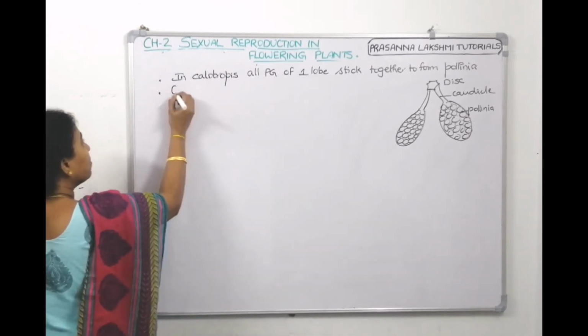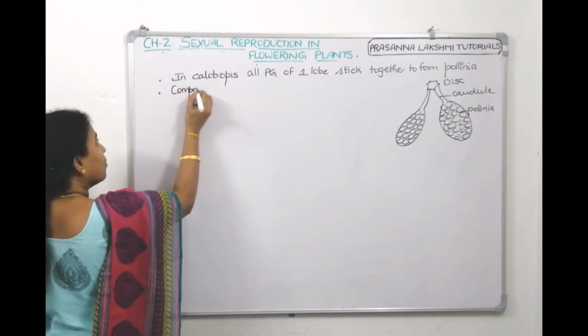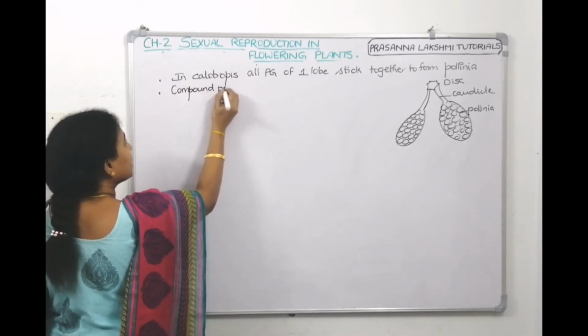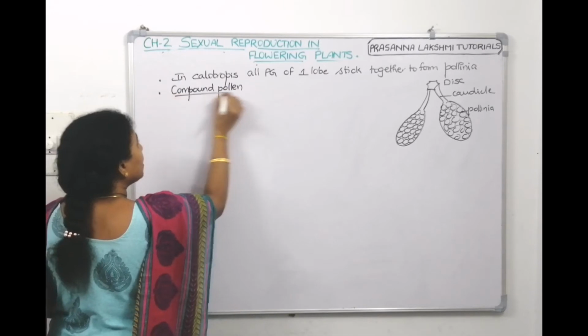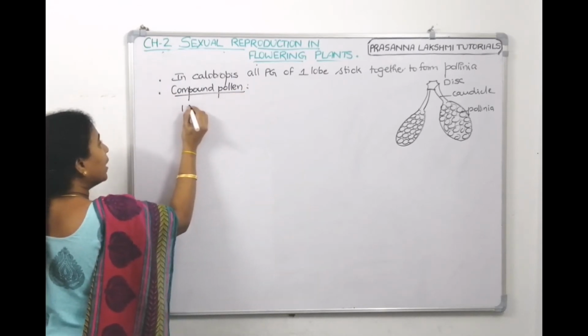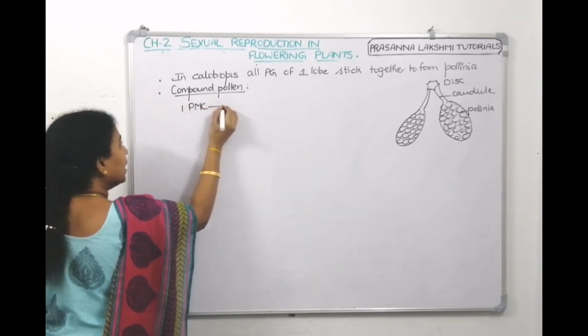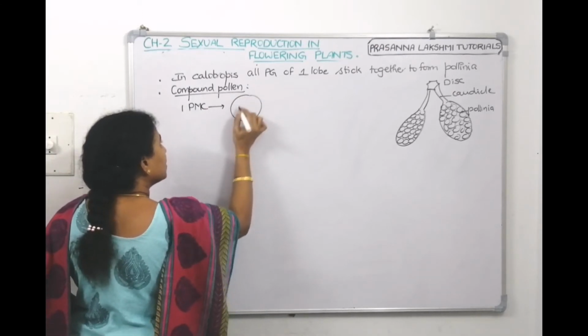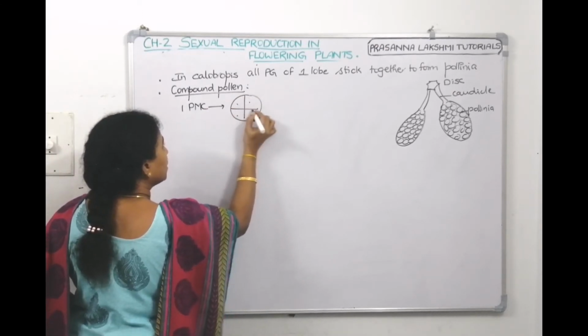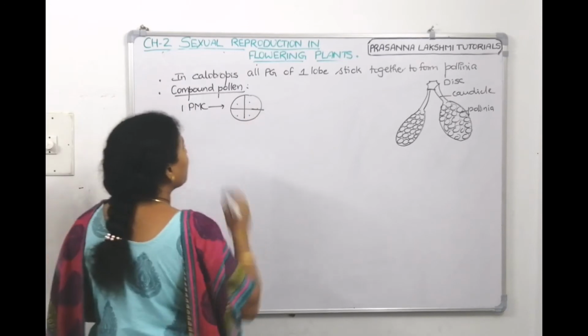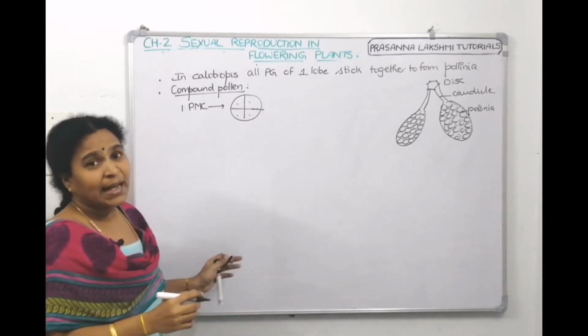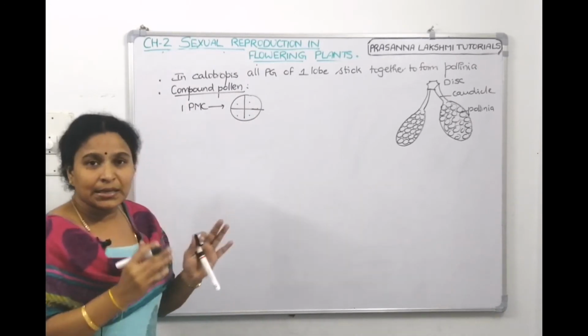So what do you mean by compound pollen? Did you understand? Usually from one pollen mother cell, 4 pollen grains will be made, 1, 2, 3, 4, and these 4 pollen grains will dissociate and they become single pollen grains.